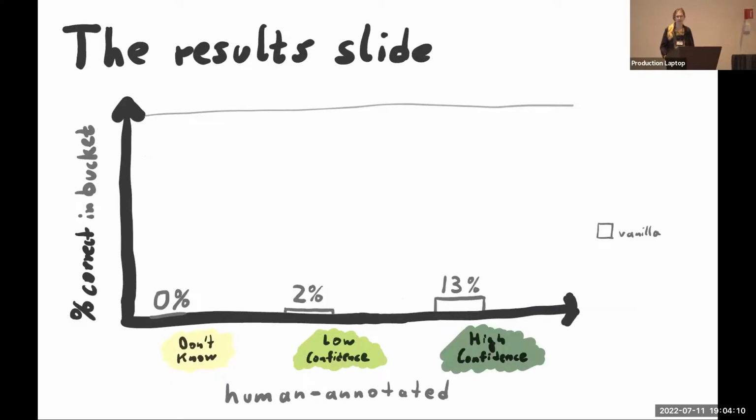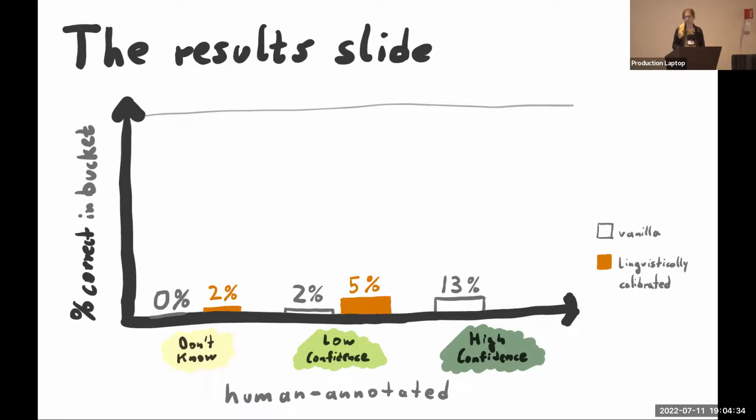And we're going to skip ahead to the results slide and see how well this model actually works now that we've done it. If you remember, these were the numbers that the vanilla model got: 13% of high confidence answers were correct. Now our fully linguistically calibrated pipeline gets 2% of the don't know ones correct, which, okay, cool. 5% of low confidence. All right, that's an increase.